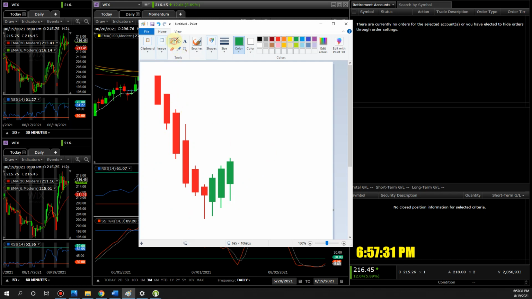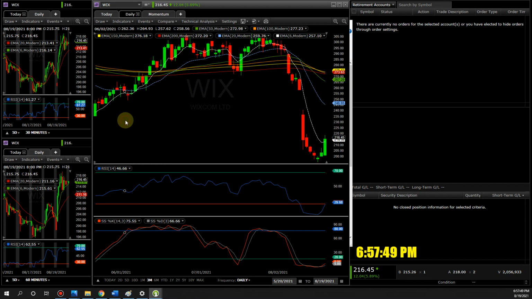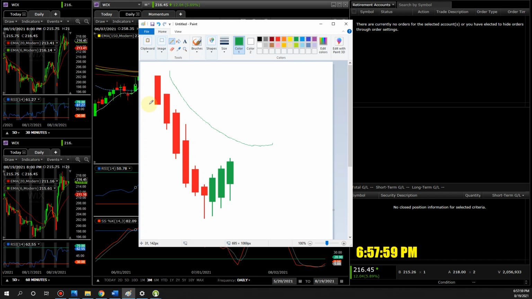So we also have a moving average right here. Let me see if I can draw it. And let's make it blue. Kind of like that. Normally the 20, or sorry, the 6 EMA right here, the shorter time frame. But this is what I'm looking for, like that.